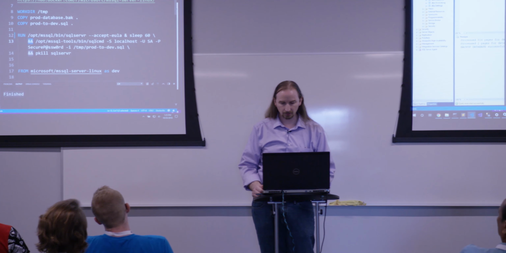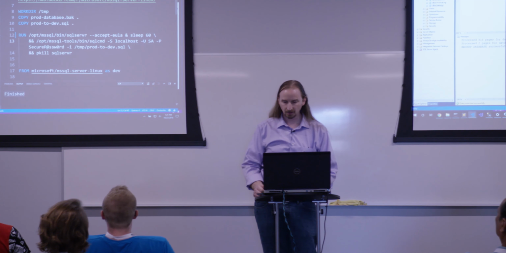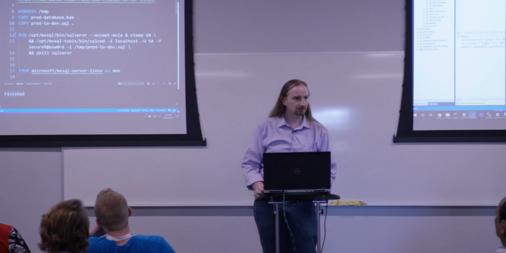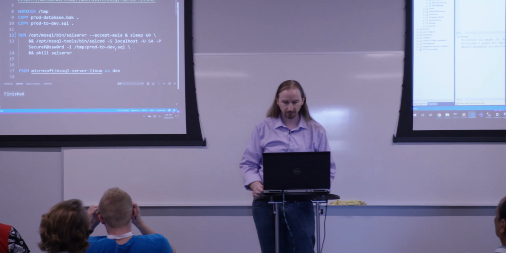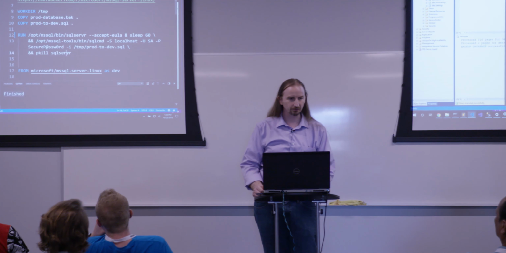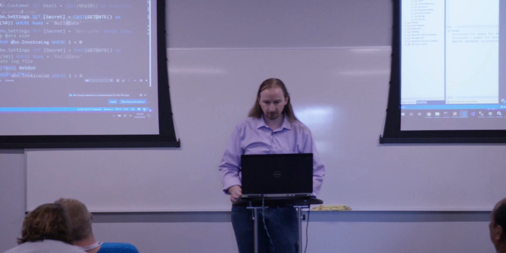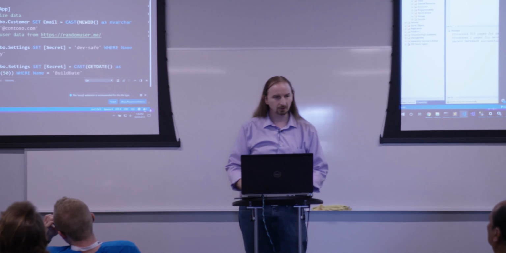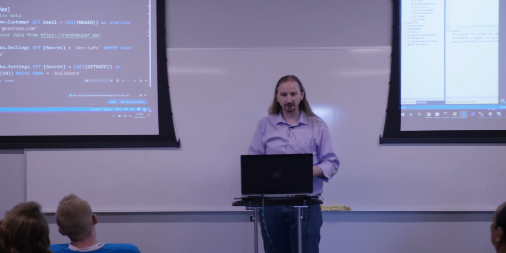Two ampersands will run this SQL command connecting to that local database, passing in the username and password, and then running that prod to dev SQL script. And then ultimately, we're going to kill SQL Server. That SQL script is right here, and that will do some interesting things. We want to do the sanitize and anonymize and shrink processes.